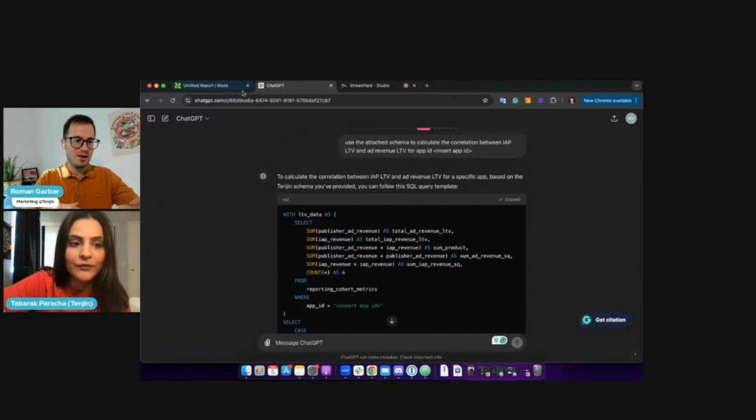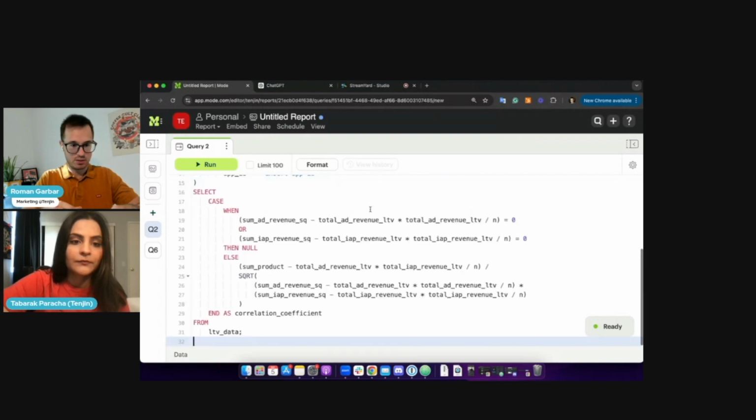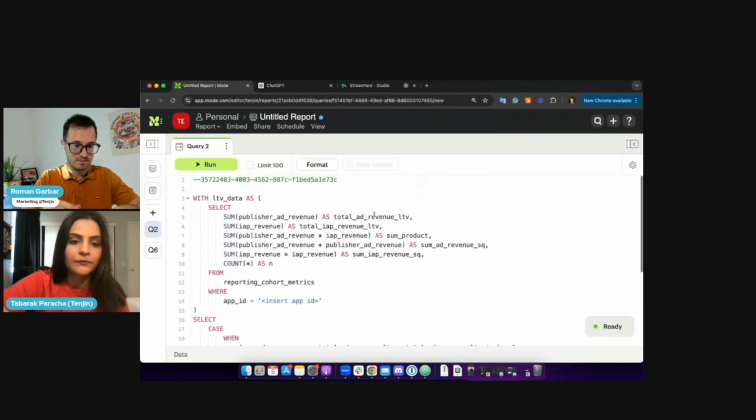Cool, this is ready. Now I'll go to Mode. Mode is a tool where I made these so-called queries to the data warehouse. And I'll just copy paste. I already prepared the API here.